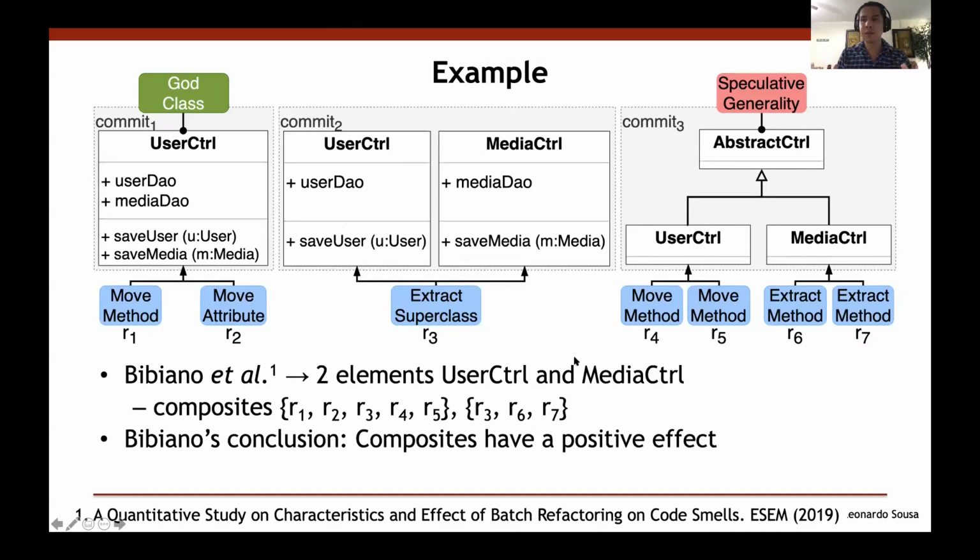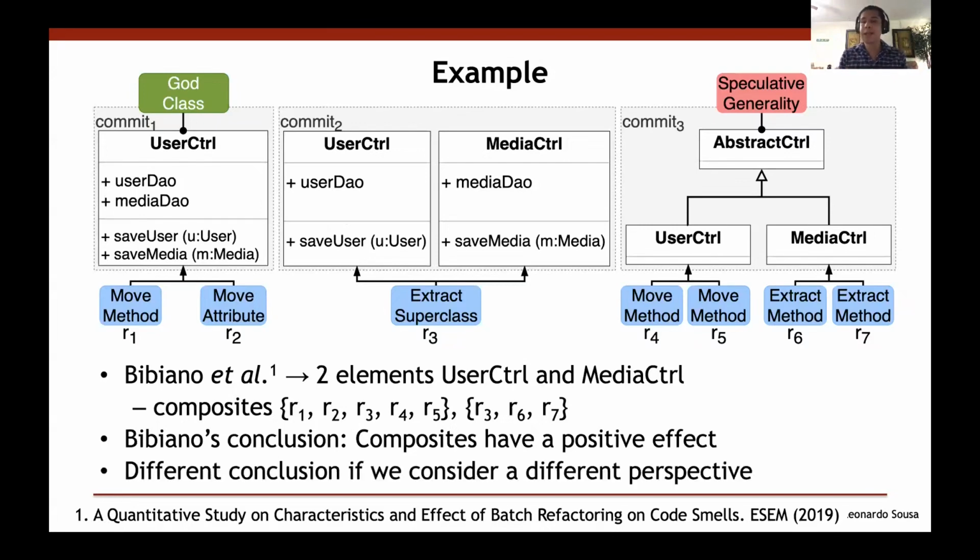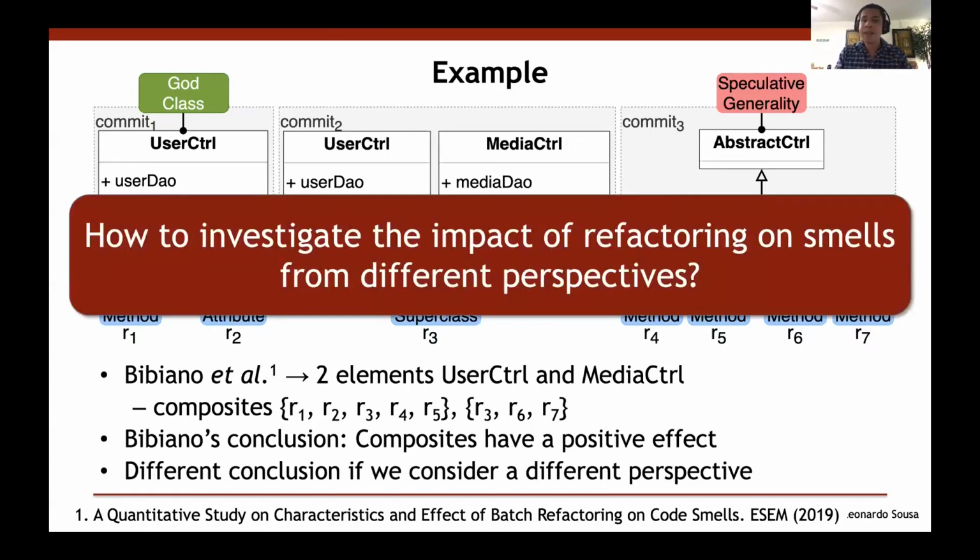So it really depends on the perspective that the researcher decided to follow. Depending on the perspective, they have one conclusion, for example, in the case of Bibiano. So different conclusions can be the result of different perspectives. And then we started wondering, okay, so we have different perspectives on how to investigate composites. How can we explore that? How can we investigate the impact of refactoring on smells from different perspectives, not only using the perspective provided by Bibiano, but also the perspective provided by other researchers?